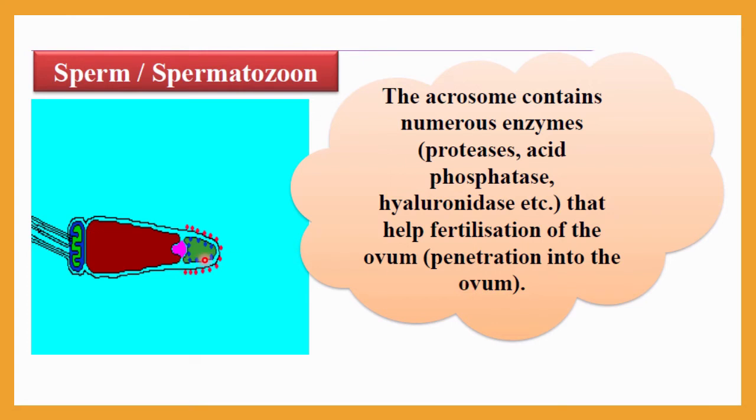Otherwise, what happens? The sperm cell cannot enter inside the ovum or egg cell. The sperm cell can enter inside the egg cell just due to the acrosome activity. We will learn in detail in the next lecture.